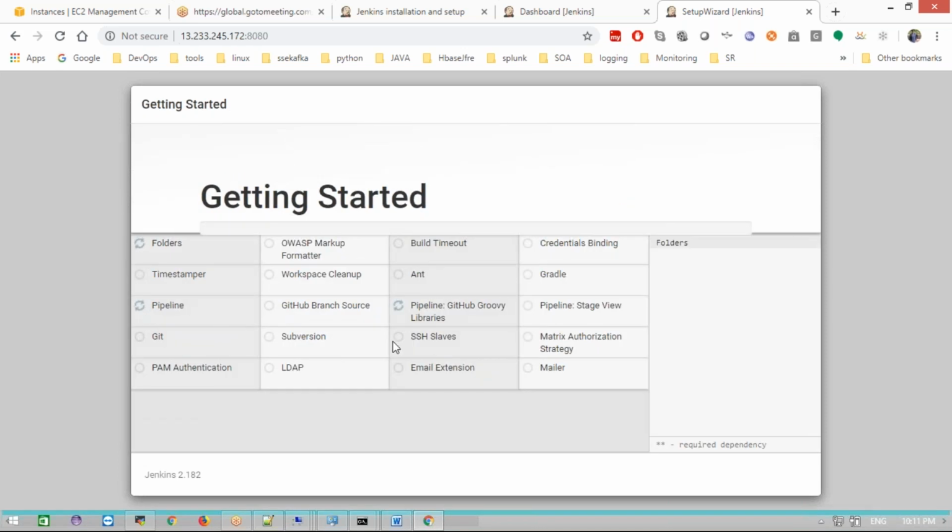What are the plugins? Git, Subversion, SSH slaves, Matrix authentication strategy, Mailer plugin, Email extension plugin, LDAP, PAM authentication. It is also installing Credentials binding and Gradle. These are the plugins suggested. They give us some suggestions, and if you want, we can uncheck these and choose whatever you want. This is only the basic plugins. In upcoming classes we are going to install n number of plugins. It will take a minimum of 10 to 15 minutes to install.